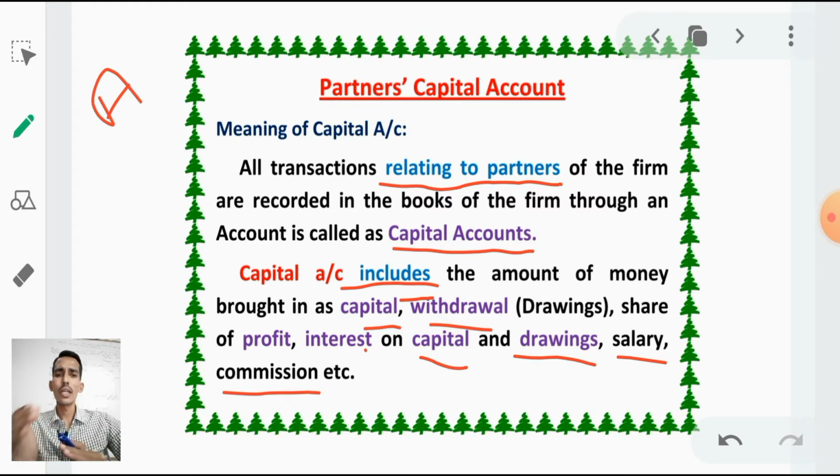If there are more than 2 partners, for example 3 partners, we have to prepare 3 separate capital accounts: A's capital account, B's capital account, C's capital account. Otherwise we can make a combined capital account by making 3 columns, A, B, C. Next I will show how to prepare a combined capital account or how to prepare separate capital accounts.